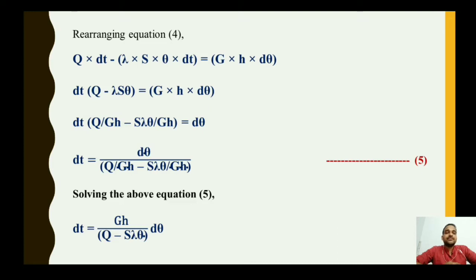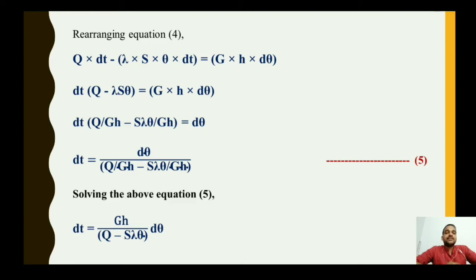Again rearranging, we move G into H towards the left hand side and it comes in the denominator. So dt in bracket, Q by GH minus S lambda theta by GH, equals d theta.